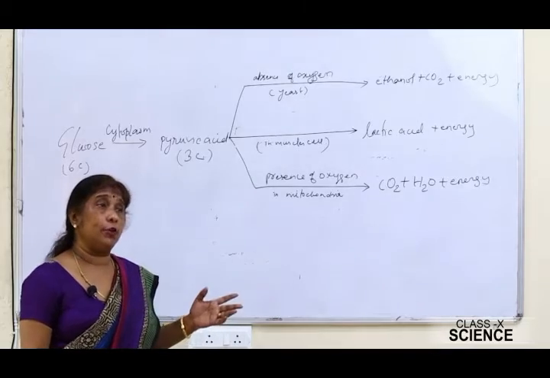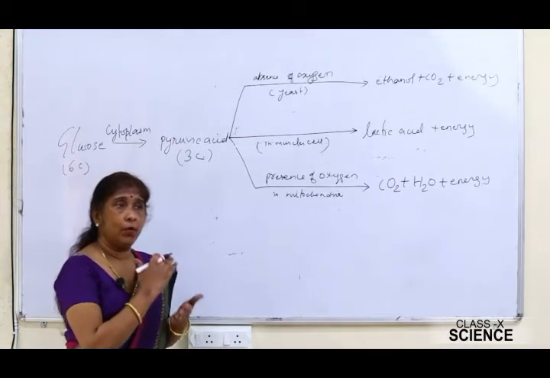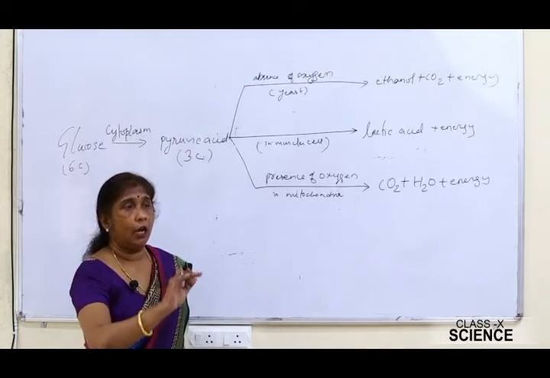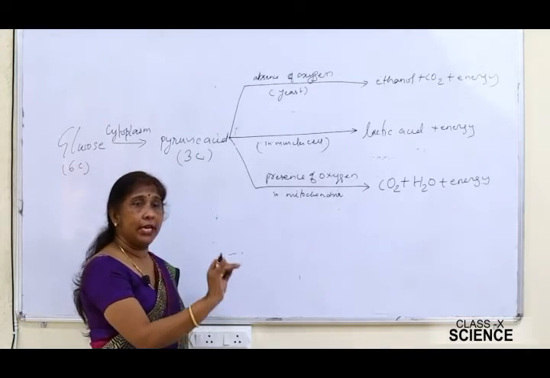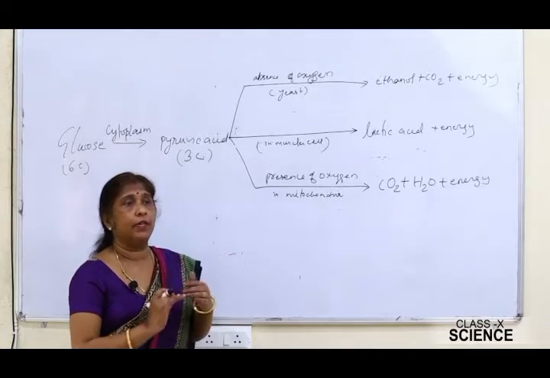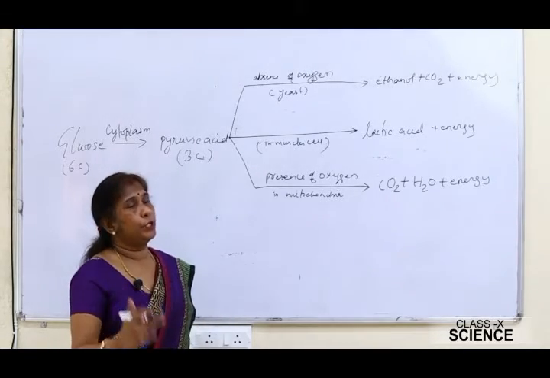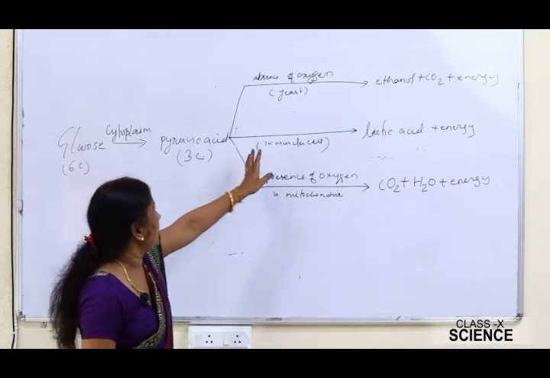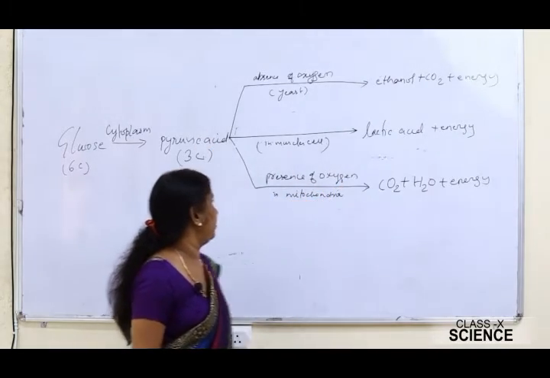These anaerobic bacteria metabolize the sugar. It causes the milk to become sour. How? These bacteria metabolize the sugar present in the milk and convert it into lactic acid. Due to the formation of lactic acid, the milk tastes sour. So this reaction takes place there also. It is called lactic acid formation.